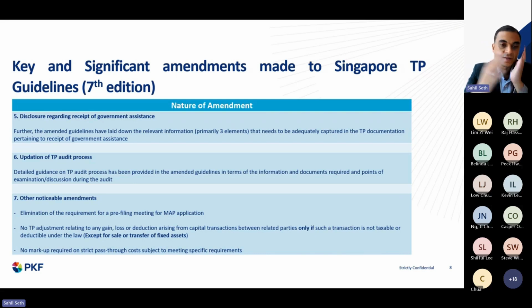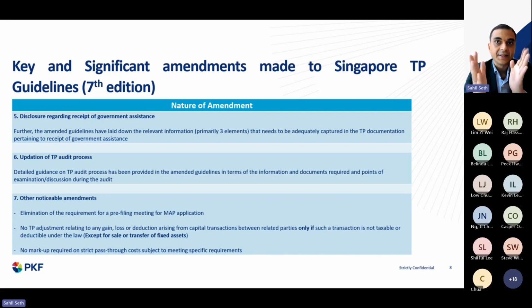This is related to what the IRS has given on the transfer pricing audit or scrutiny process. They have provided additional information and documents which will be asked from the taxpayer in the case of any potential audit. That could be the business profile of the taxpayer and the related parties, the financial information, the core value drivers, the core functional activities, the core business strategies, and what kind of pricing policies have been made and what is the basis. So there is a little bit more detailed guidance as to what will be conducted in the first meeting of a TP audit process, and what subsequent information and documents they will be requiring from the taxpayer.